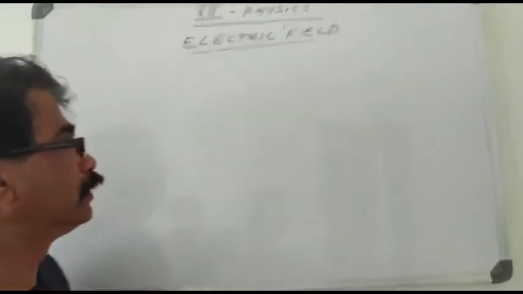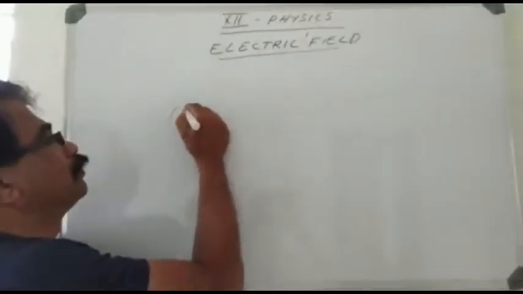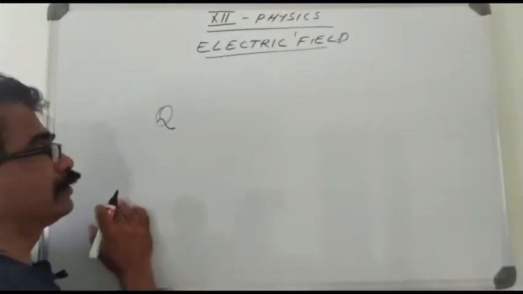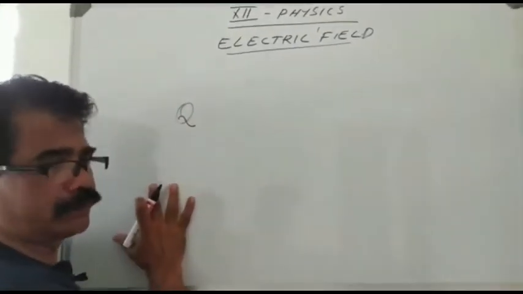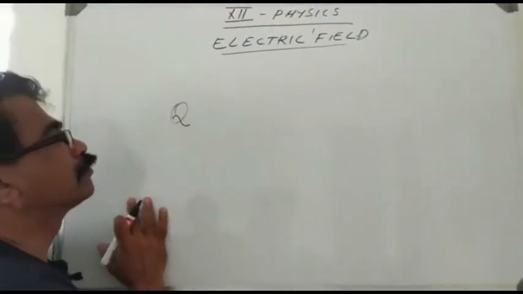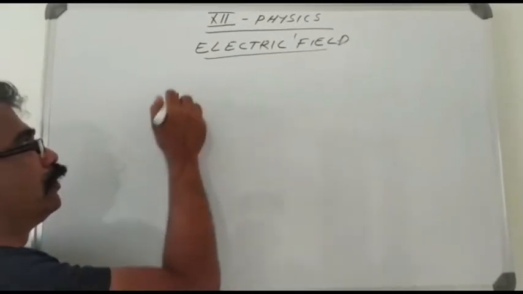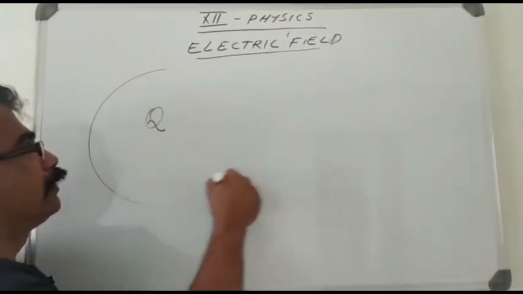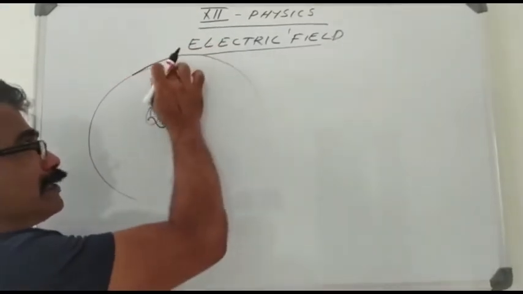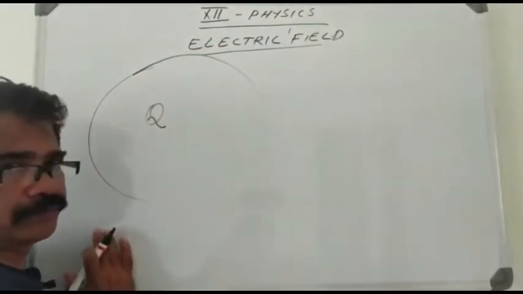For example, let a charge Q placed in air or vacuum be a positive charge, and this charge Q will produce an electrical environment in the surrounding.